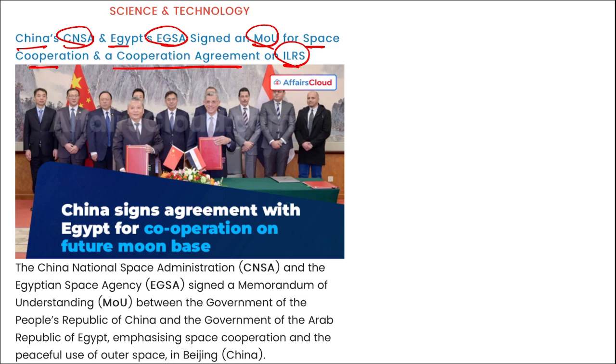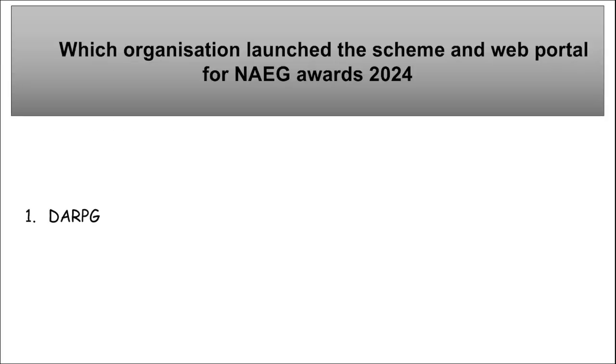Next, which organization has launched the scheme and a web portal for the NAEG Awards 2024? It is DARPG, the Department of Administrative Reforms and Public Grievances, which comes under the Ministry of Personnel, Public Grievances and Pensions.